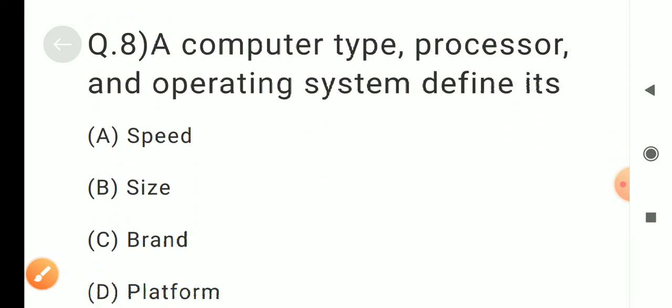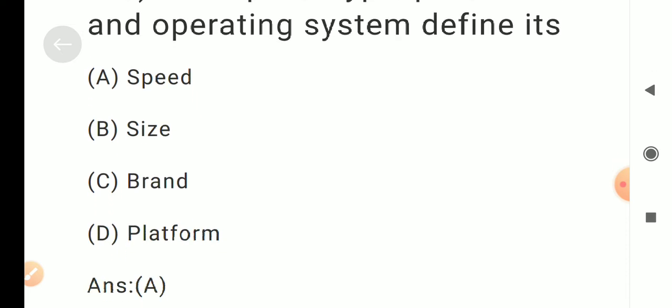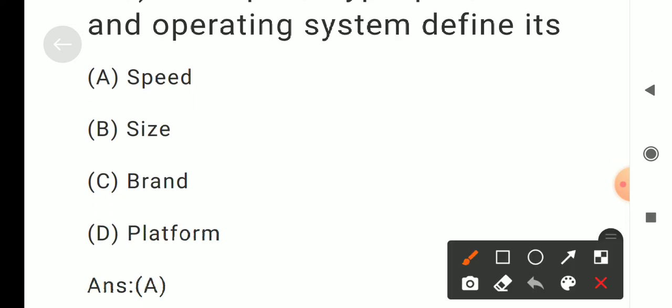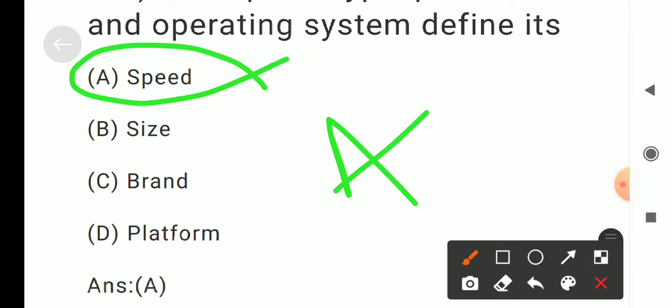Question number 8. A computer's type, processor and operating system define its. Options are A. Speed, B. Size, C. Brand, D. Platform. Answer is A. Speed.